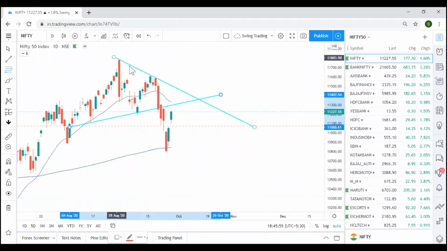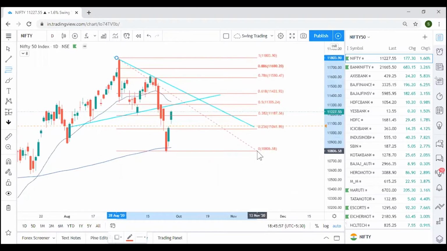If I draw a Fibonacci also, again 50 to 61.8 is the range. You can see both the trend lines, one coinciding with 50, the other coinciding with 61.8. So this is our resistance area. Depending on how the candlestick closes around this area, we would be taking a call. Once you get a bearish candlestick confirmation, then you can switch. Till then, you can be on the buying side of Nifty for this week.